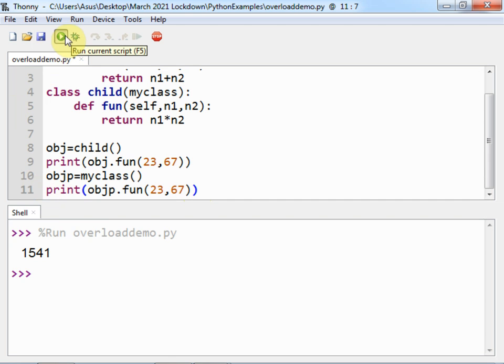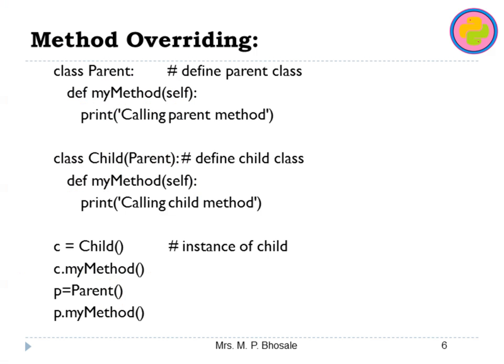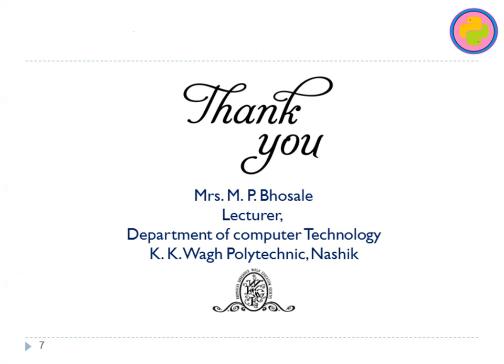If I run this, then I'll get two values. First is the multiplication of both numbers, and second is the addition. So this is how we can perform overriding in Python. I hope you have understood the concept of polymorphism, that is method overloading and method overriding in Python. Thank you all.